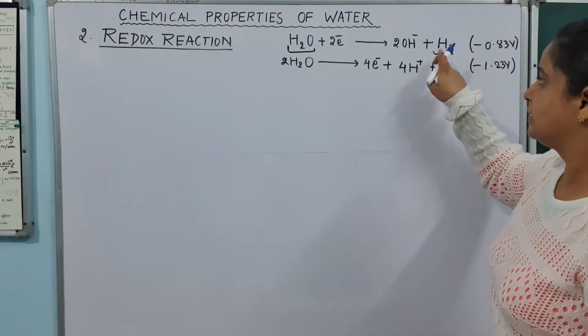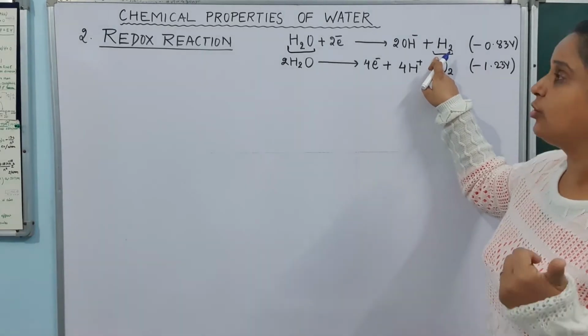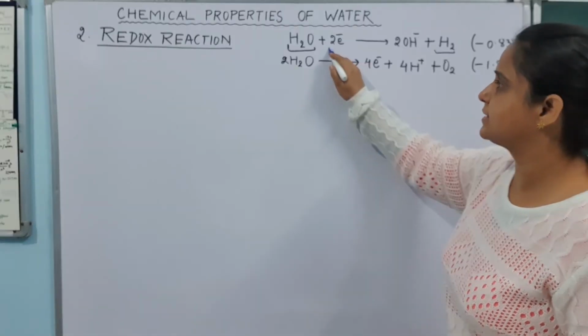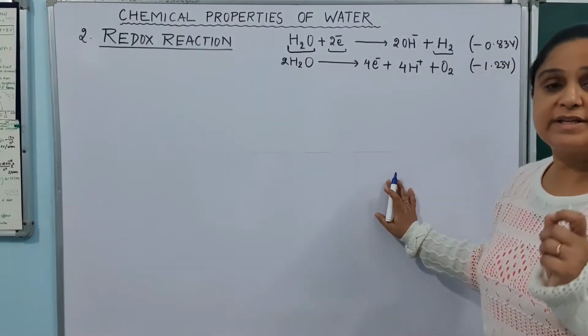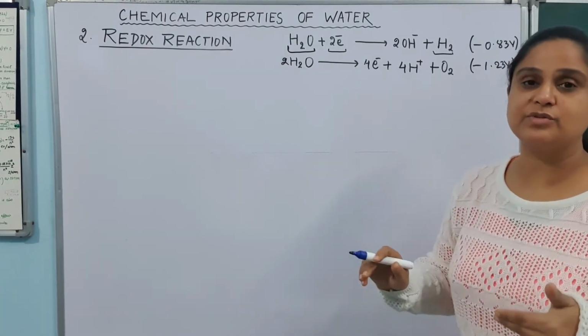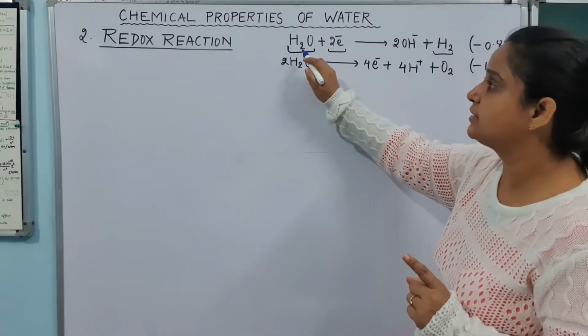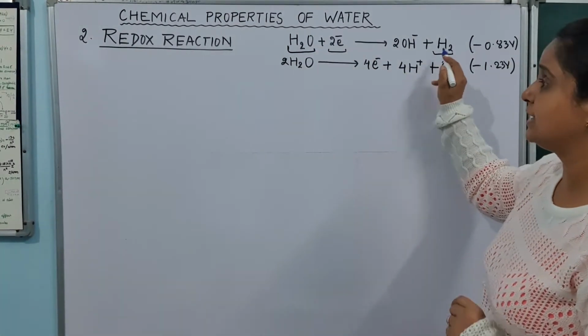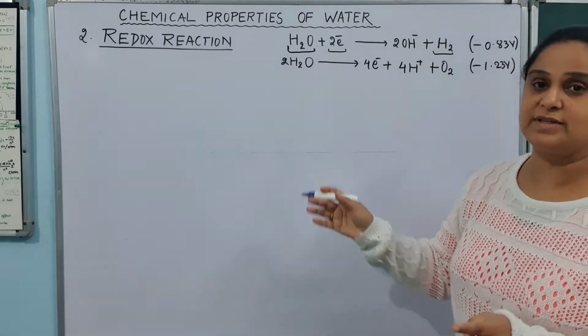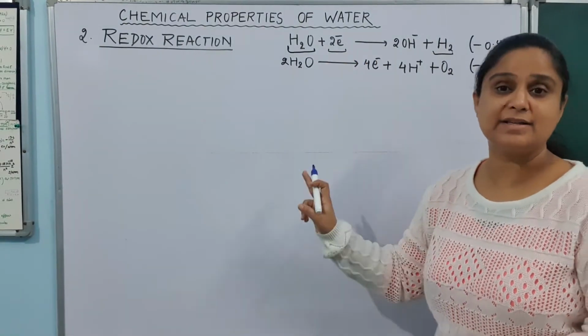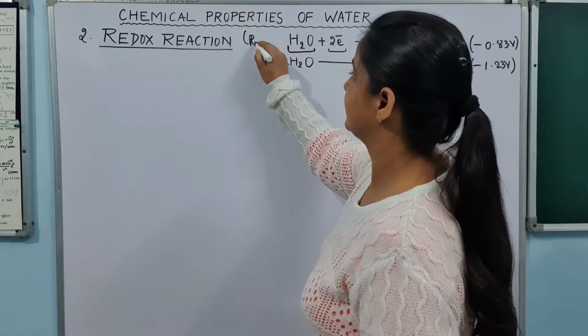Turning of water into hydrogen, oxygen removal, or on the other hand we can see that it is accepting the electron. The accepting of electron is called reduction. The gain of electron is called reduction. So what is happening here? That water is turning into hydrogen, and in this process water is accepting electron, hence it is a reduction reaction.